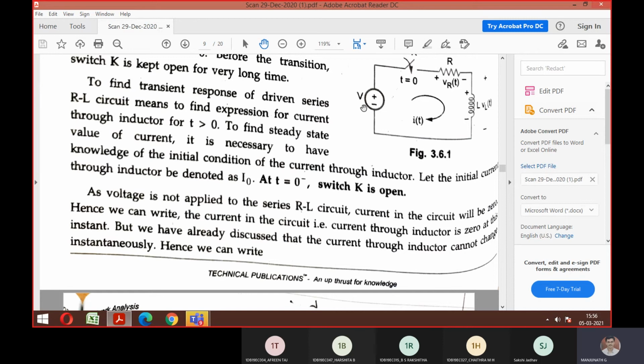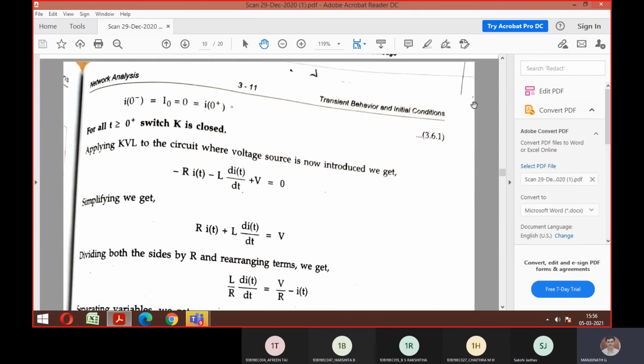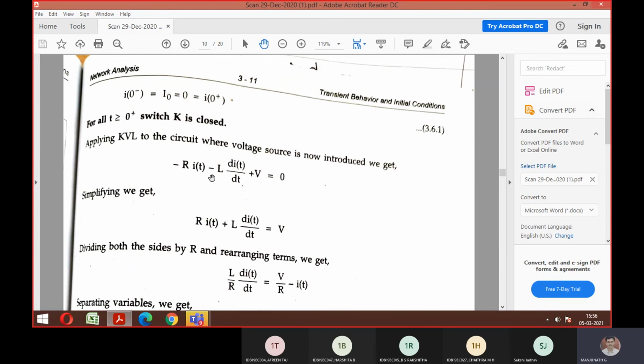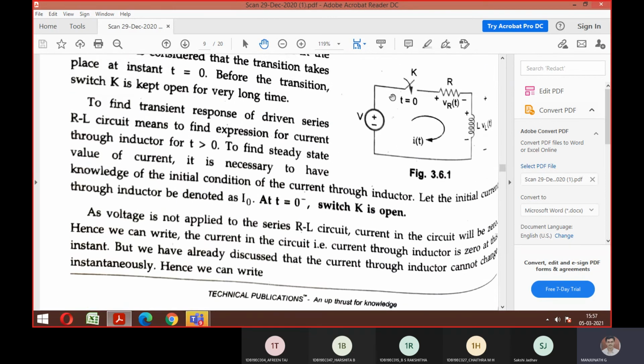See, logic is simple. Assume that I am giving a 5 volt supply from my battery. That is passing a current across the resistor and inductor. At what time does current reach my resistor? At what time does current reach my inductor? You got the simple logic? Yes, sir. That is the meaning of the initial condition problem. Okay. So let me come into case 2, the closed part. Once it is closed, look at the circuit. It is closed, so what will happen now? Can you tell me a normal mesh equation? So forget about t. How will you apply it here?